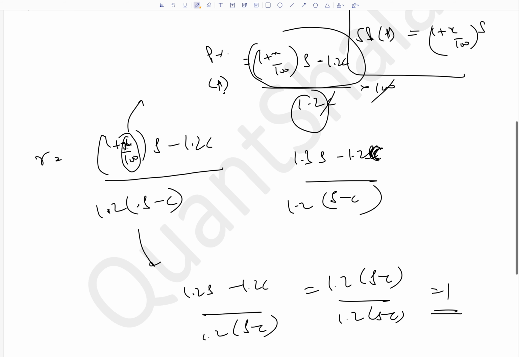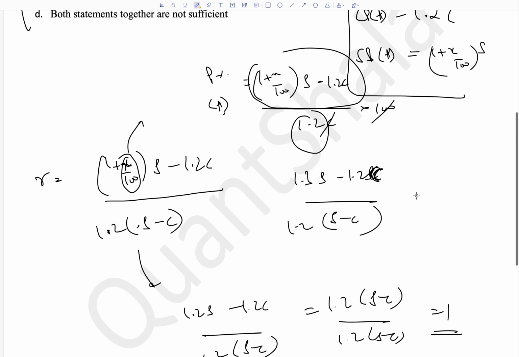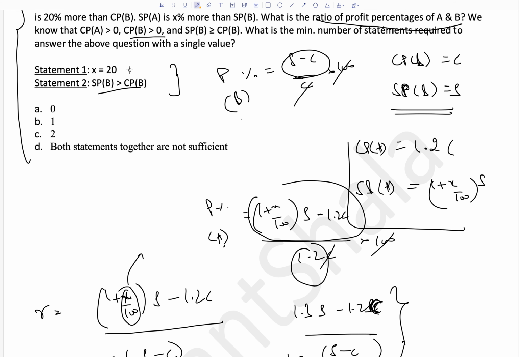So only if X by 100 is 0.2 is when we can answer this question. Otherwise we'll be stuck with an expression like this. So X is equal to 20. Yes, we definitely need this to answer. Does the question get solved for us? Is the answer 1? Think about statement 2. Pause here for a while and think, do we actually require statement 2 or can we do without it?